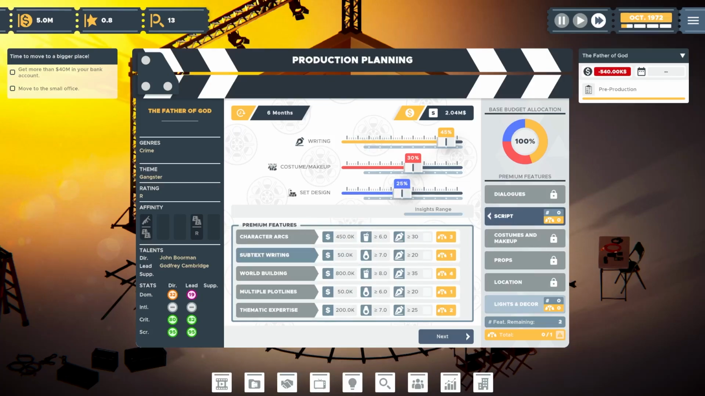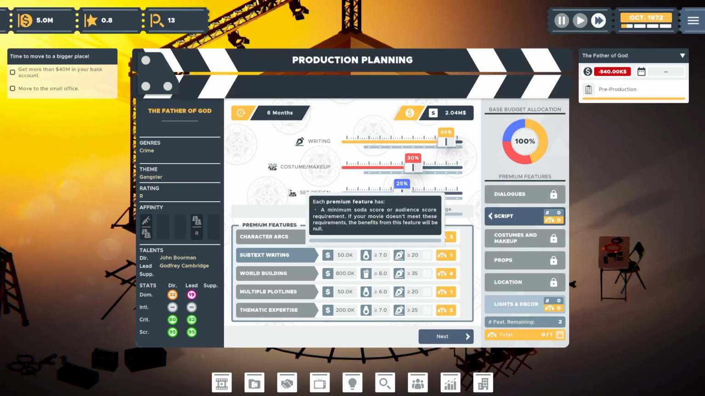So we can do subtext writing. So again, we looked at what subtext writing does. It adds a little bit more layers to it. It's $50,000 to add this feature, right? And what this is supposed to do is improve the production value of your movie, but it needs to hit certain requirements. And these are these other requirements it talks about. So it has an additional cost of $50,000.